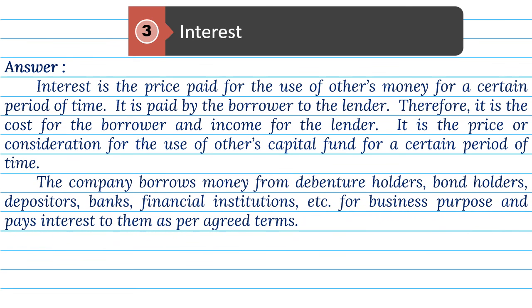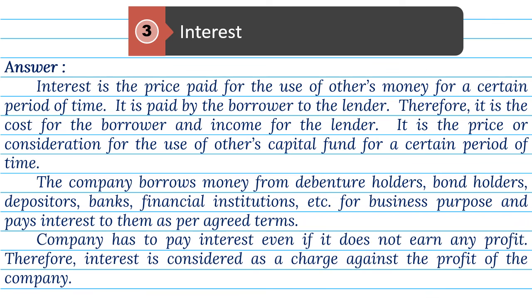The company borrows money from debenture holders, bond holders, depositors, banks, financial institutions, etc., for business purpose, and pays interest to them, as per agreed terms. Company has to pay interest, even if it does not earn any profit. Therefore, interest is considered as a charge against the profit of the company.